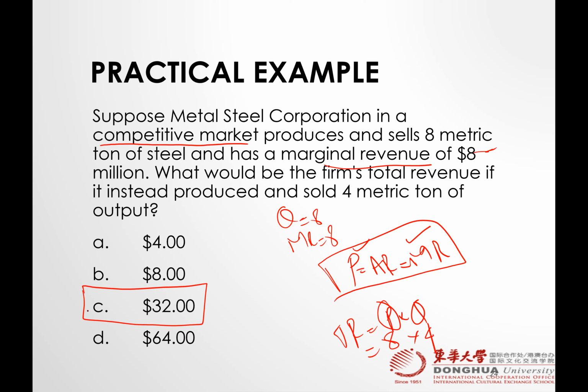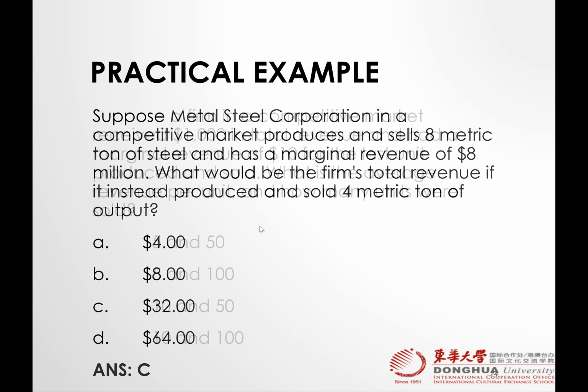So those who were saying 8 are incorrect. Why? Because 8 is the price of 1 metric ton, not 4 metric tons. The question says 4 metric tons. Right? Ambiguity cleared? Everyone? Yes. Good.